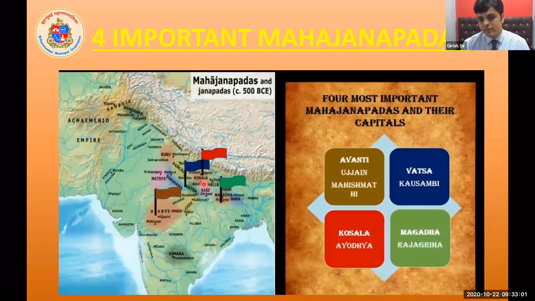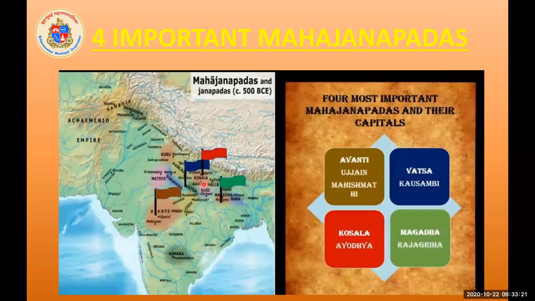Now, in this chapter, henceforth, we are going to get more information about the 4 Janapadas. There are a total of 16 Janapadas, but we are going to get more information about only 4 in this chapter.